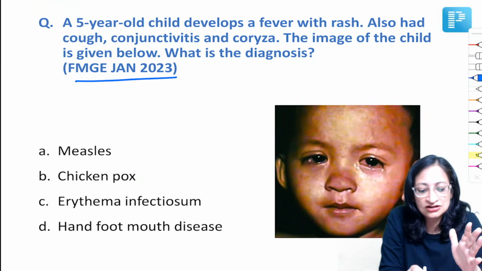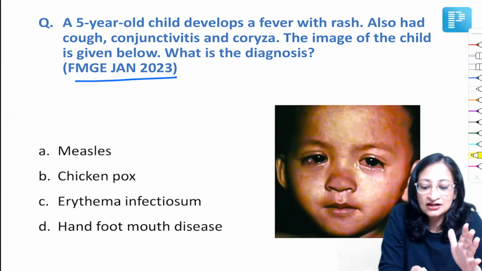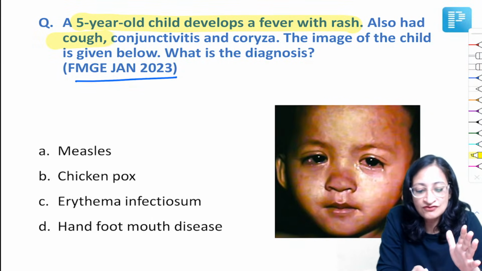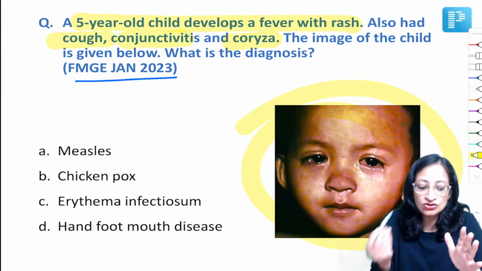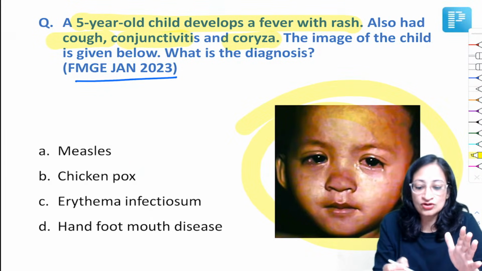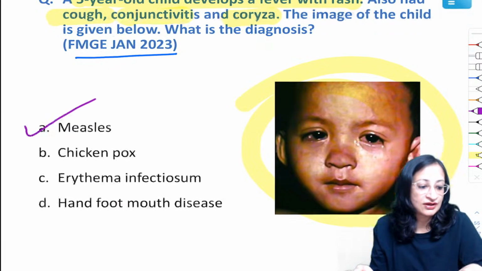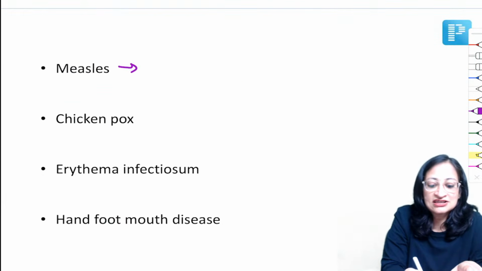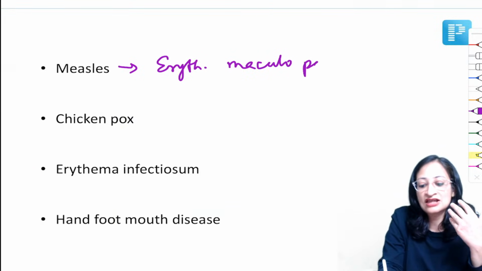You see, in January 2023 also you got a question on measles. A 5-year-old child develops a fever with rash, also had cough, conjunctivitis, coryza, this wet kind of look that this child is having. A maculopapular rash is there. Again, our diagnosis here is measles. In measles, we get this erythematous maculopapular rash with coryza, conjunctivitis, and so on.